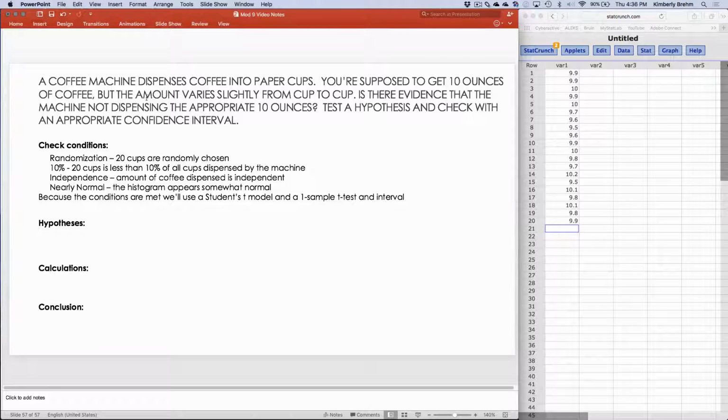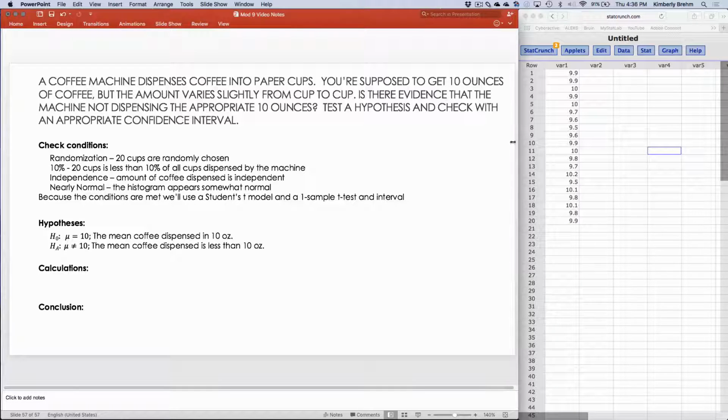If I'm supposed to get 10 ounces of coffee, but I'm asking, is there evidence that the machine is not dispensing the appropriate 10 ounces? That's not saying more than or less than. So my hypotheses are that it is equal to 10 or that it's not equal to 10. That's going to help me when I'm determining the confidence level, because if it's two-sided, as it is here, and I'm using a 5%, then my confidence interval should be 95%.